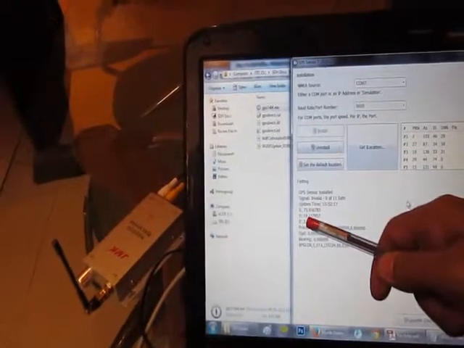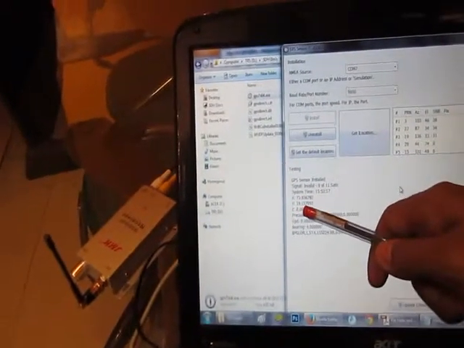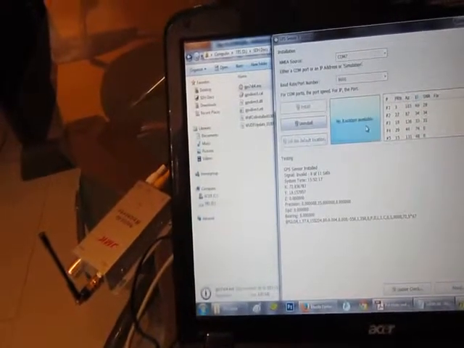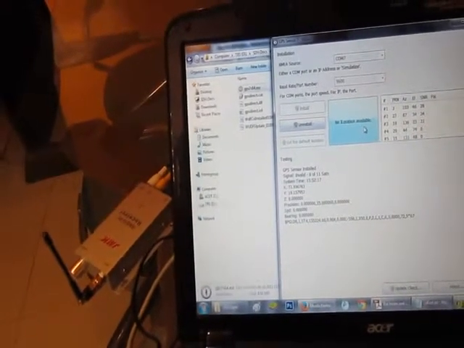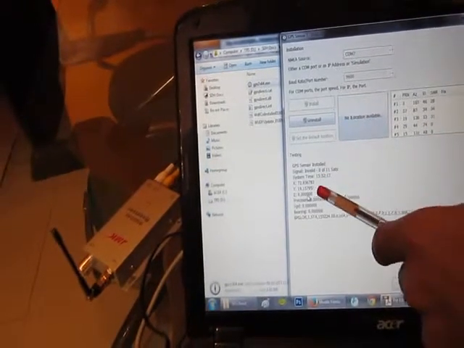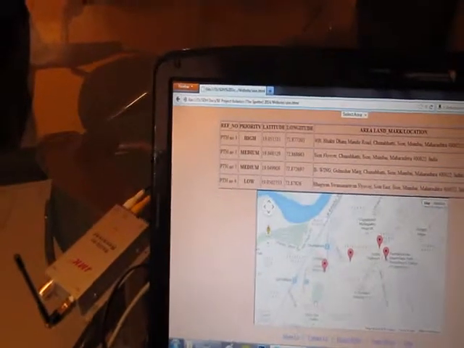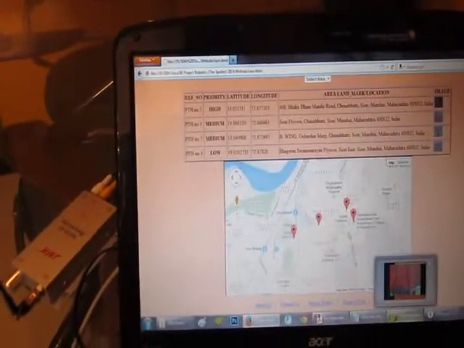You can see XY coordinate, that is the latitude and longitude coordinate. Just click on get location and you will get the latitude and longitude of the hardware currently present.